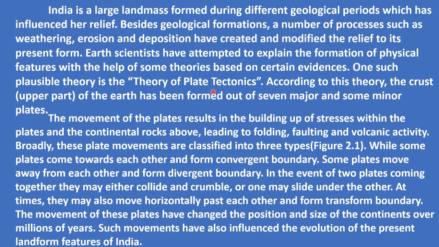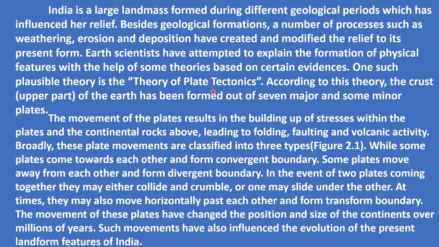According to this theory, the crust of the earth has been formed out of 7 major and some minor plates. The movement of the plates results in the building of stresses within the plates and the continental rocks above, leading to folding, faulting, and volcanic activity.